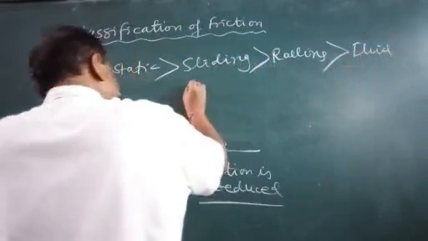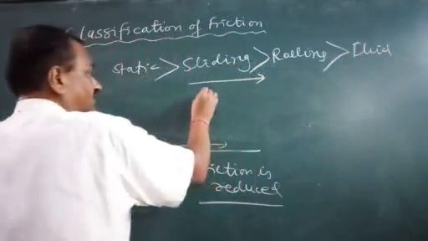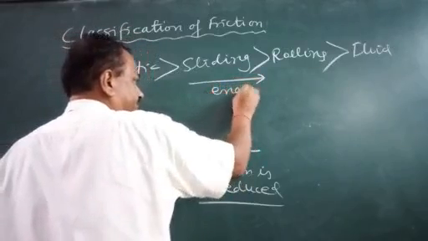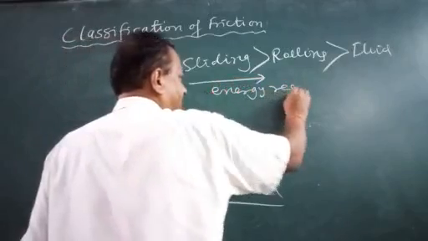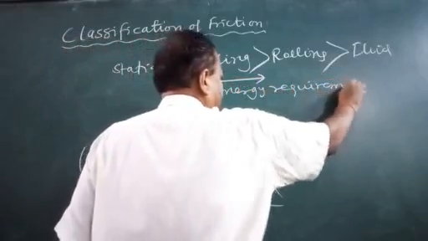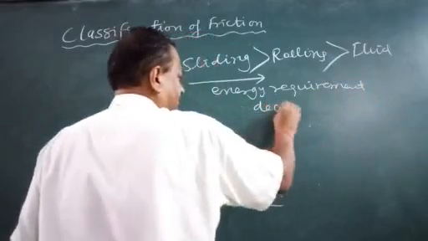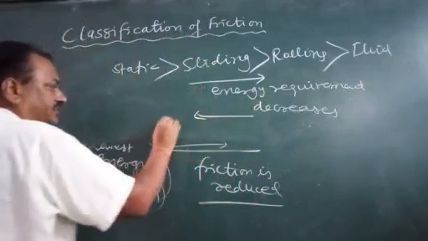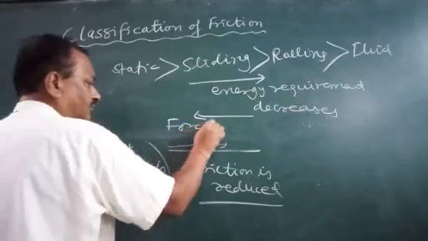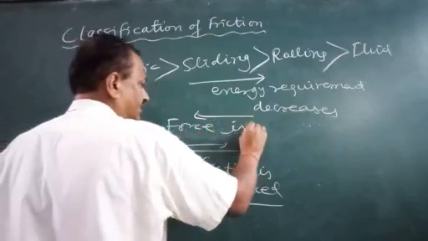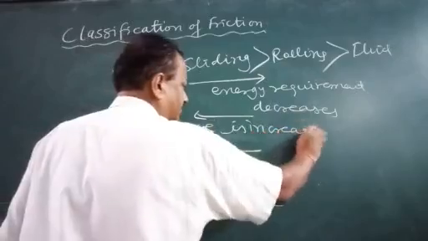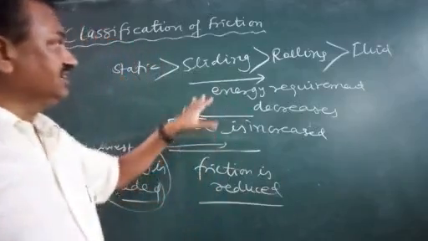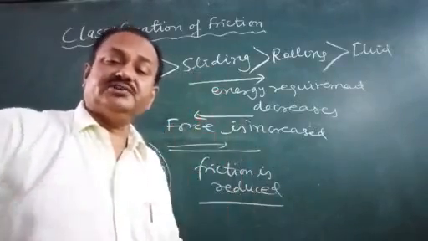So here what happens? Moving from here to this side, the energy requirement decreases. And moving from this to this side, the force is increased, meaning the force between the objects is increased. So this is about the classification of friction.